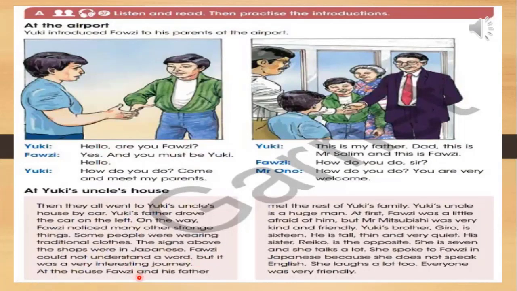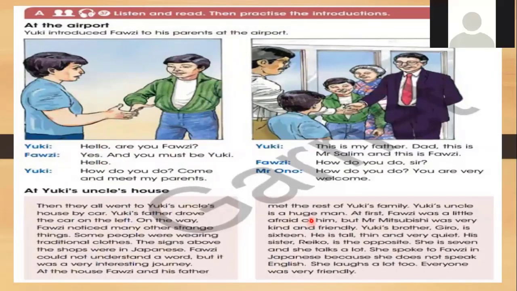At the house, Fauzi and his father met the rest of Yuki's family. Yuki's uncle is a huge man. So he is a huge man, very big man. At first, Fauzi was a little afraid of him. So what we mean by here? Afraid of.